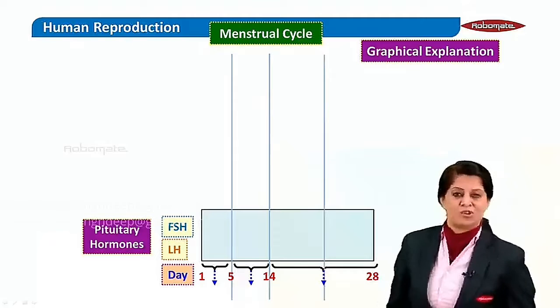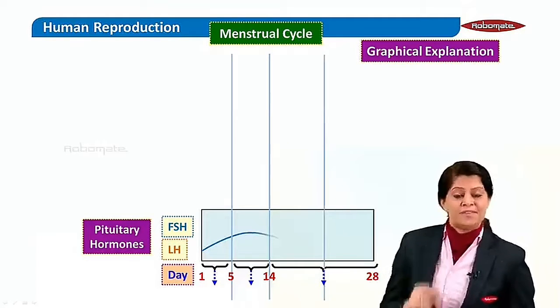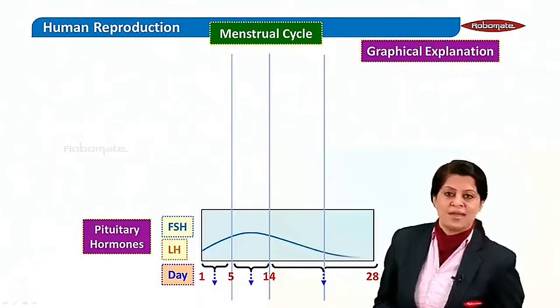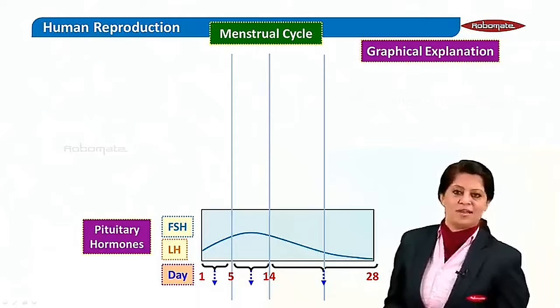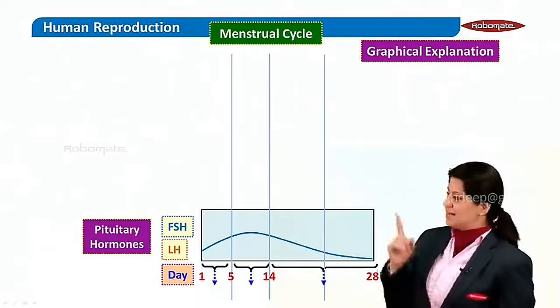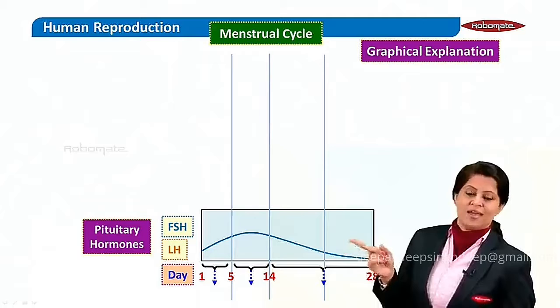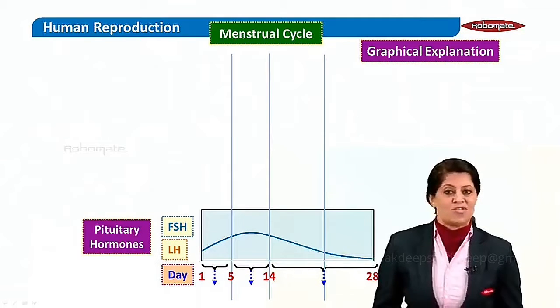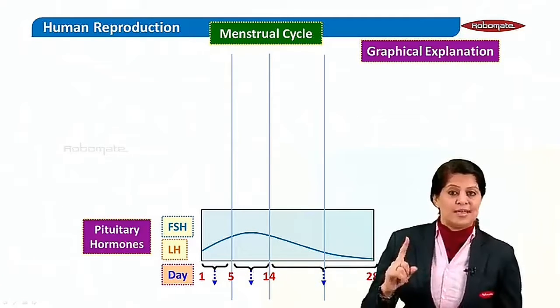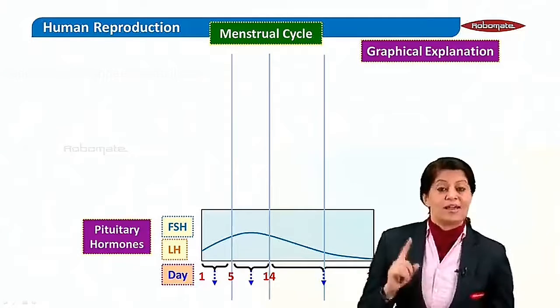First FSH. FSH reaches its peak when the Graafian follicle is formed. You can see somewhere around the 12th day, FSH is reaching its peak, coinciding with the formation of the Graafian follicle.